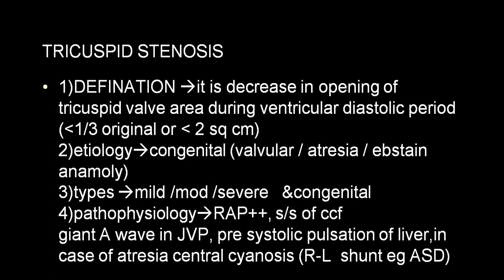Depending upon the area of opening, we can divide into mild, moderate and severe. The acquired variety of tricuspid stenosis is absolutely rare. By and large, it is always congenital. Depending upon the severity, you get an effect on the right atrial chamber.